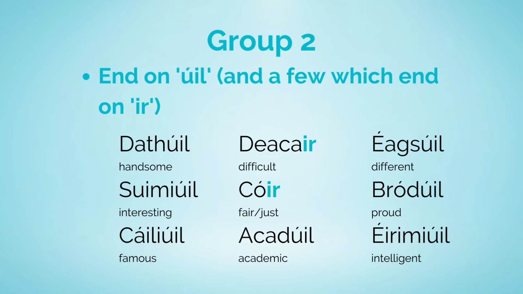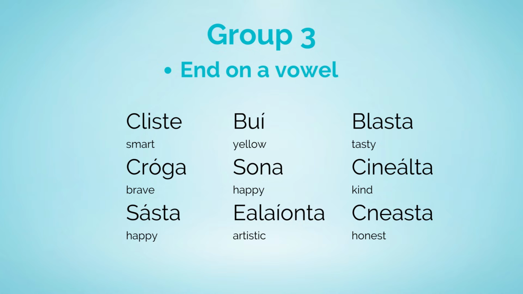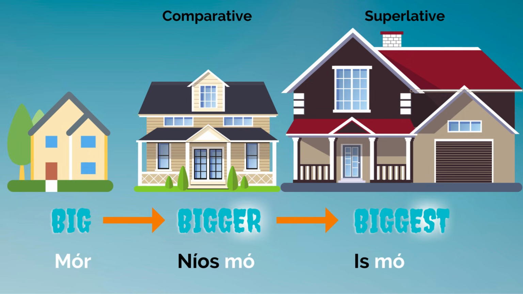In group two, we have adjectives which end on "ú" for the "il", and we also have a few which end on IR. This means that an adjective which ends in IR could be either in group one or group two. Dathúil, simplí, cáiliúil, deacair, acadúil, eagsúil, bródúil, eirimiúil. And finally, in group three, we have those adjectives which end on a vowel: cliste, cróga, sásta, buí, sona, aliánta, blasta, cineálta, cnásta. Let's look now at how to make the comparative and superlative forms of the adjective in Irish.